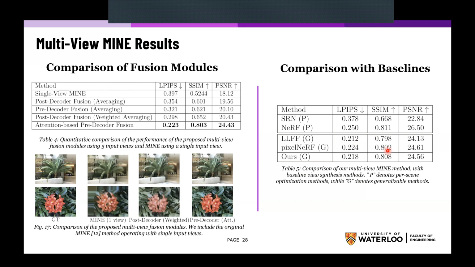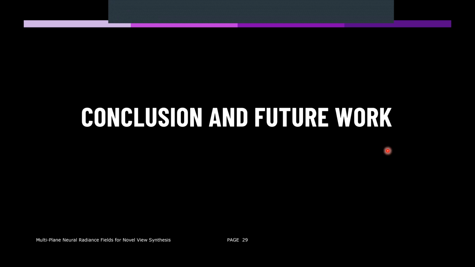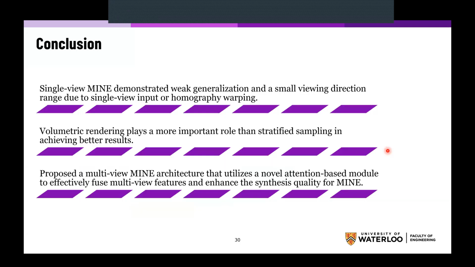So to conclude, we demonstrated that the single view MINE approach has weak generalization and a small viewing direction range due to single view input or maybe homography warping. We also concluded that volumetric rendering plays a more important role than stratified sampling in achieving better results. We've also seen that the single view MINE approach is more efficient than the PixelNeRF approach. We also proposed a multi-view MINE architecture that utilizes a novel attention-based module to effectively fuse multi-view features and enhance the synthesis quality for MINE.